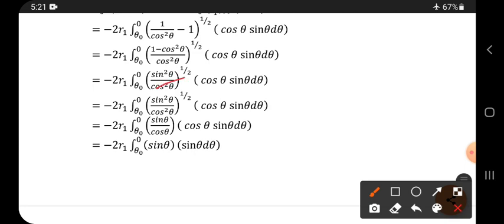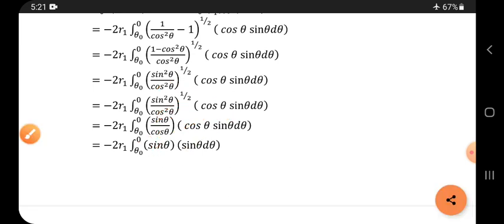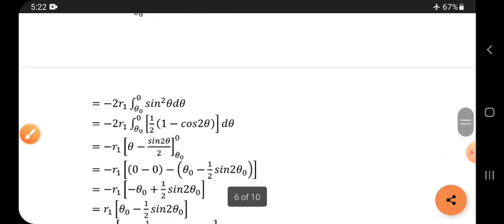Okay, so once again written here, and in the next step, for root the square is cancelled, and for this also the square is cancelled. So simply sin theta by cos theta, and here cos theta gets cancelled, sin theta into sin theta. So sin theta into sin theta becomes sin square theta. So see here, it is sin square theta.